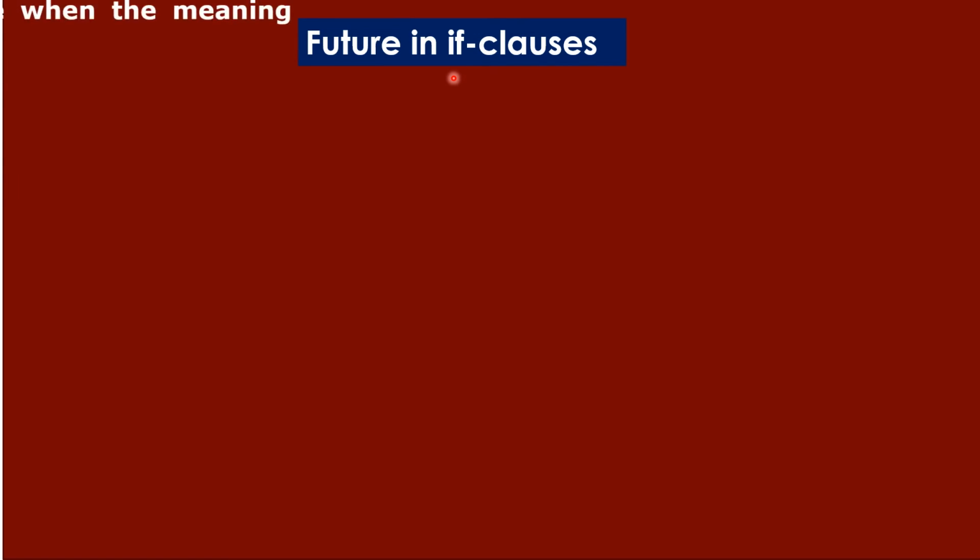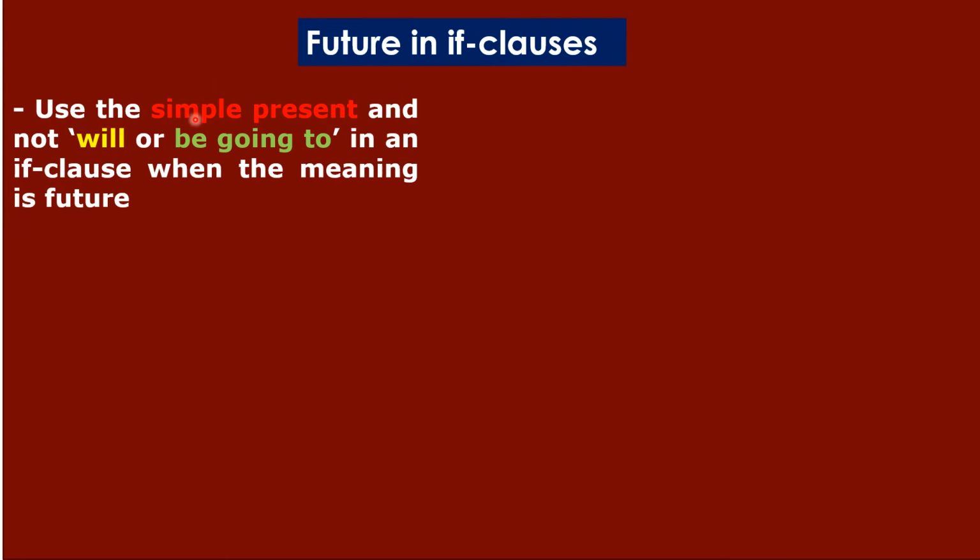Okay, let's talk about future in if clauses. خلينا نتكلم عن المستقبل في جمل if, and here we're going to talk about the first conditional. طبعا احنا هنتكلم عن حالة if الأولى. Okay, use the simple present. استعمل المضارع البسيط and not will or be going to, وما تستعملش will ولا be going to in an if clause when the meaning is future. في جملة if لو كان بتعبر عن المستقبل.